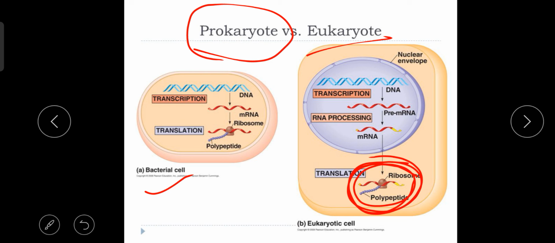In prokaryotes, central dogma occurs in the cytoplasm. In eukaryotic cell, the replication and transcription process of central dogma occur in the nucleus. And the last one, translation, where proteins are produced, occurs in the cytoplasm.